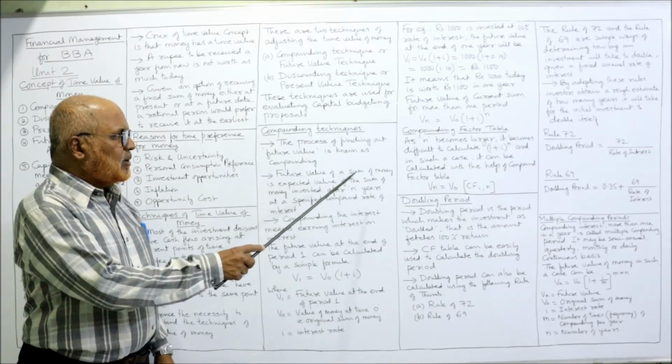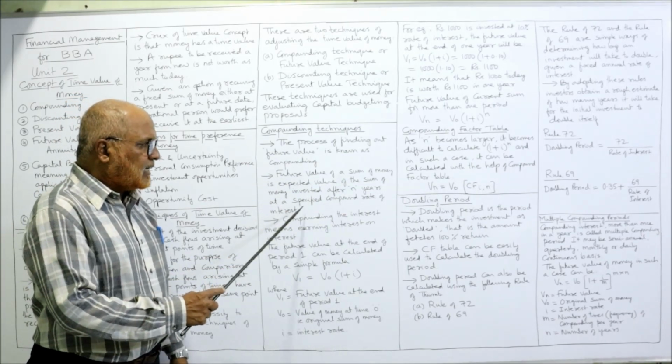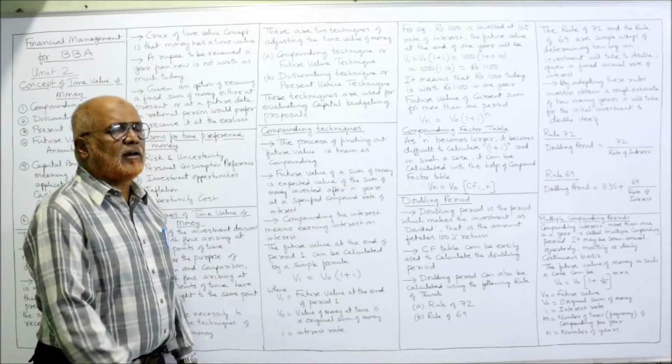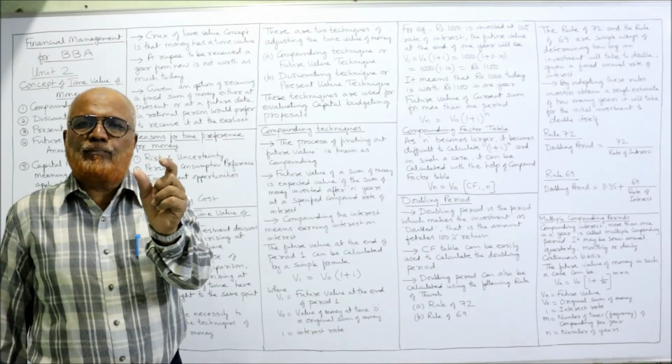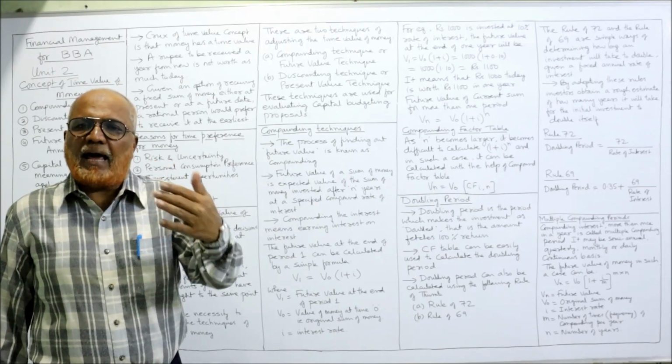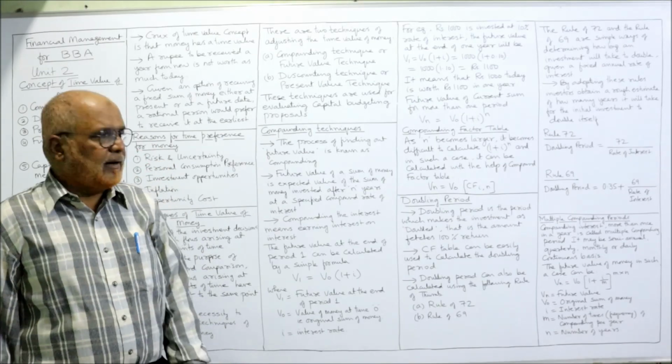And future value of a sum of money is the expected value of the sum of money invested after n years at a specified compounding rate of interest. That means future value is nothing but a sum of money which is compounded annually for n years at a certain rate of interest.